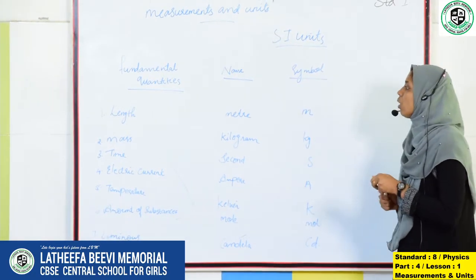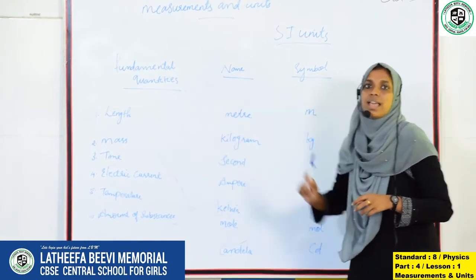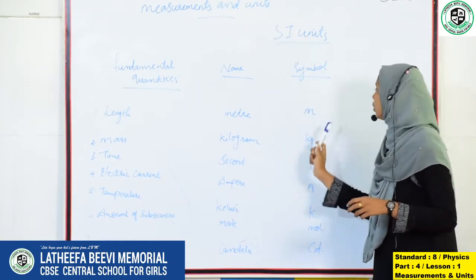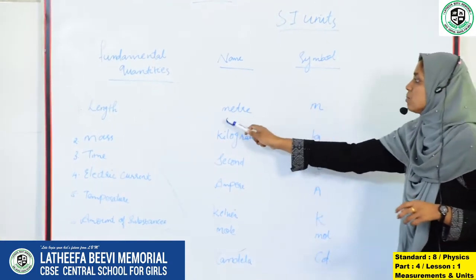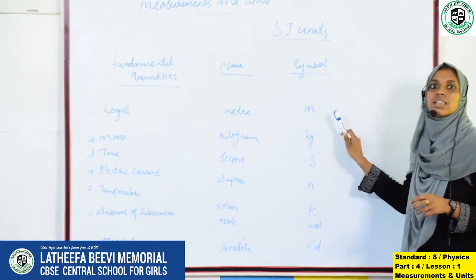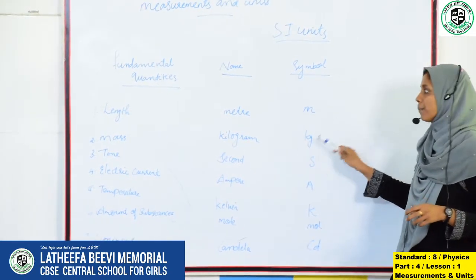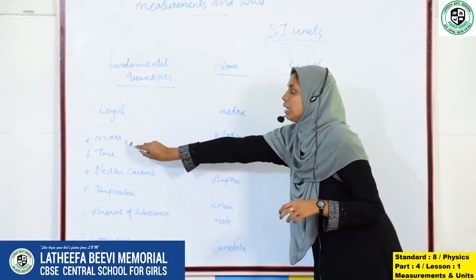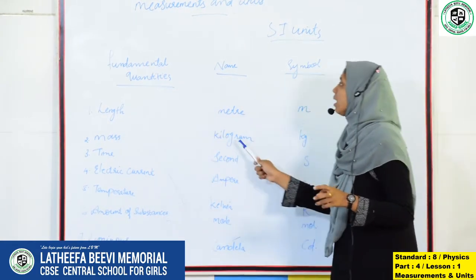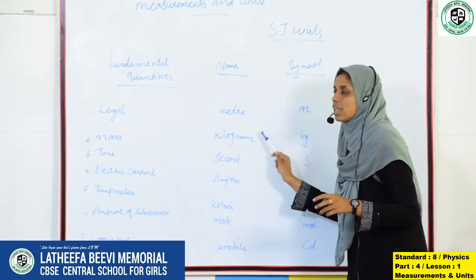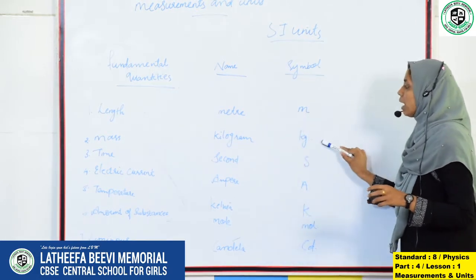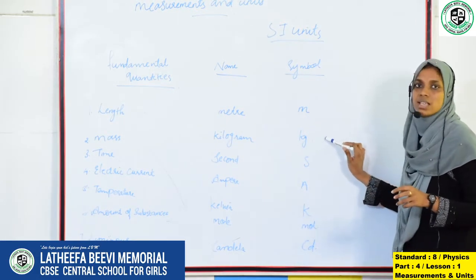The first fundamental quantity is length and its unit is meter, and its symbol is small letter m. Then the second fundamental quantity is mass and its unit is kilogram, represented by kg.